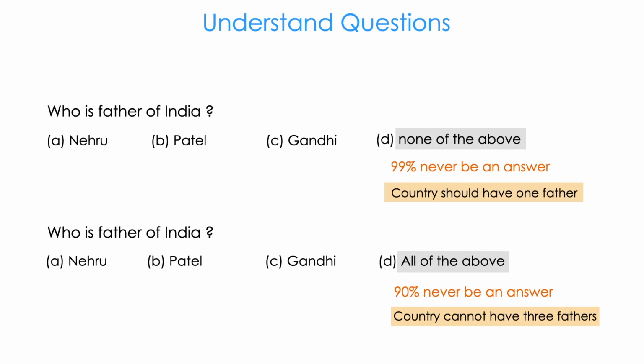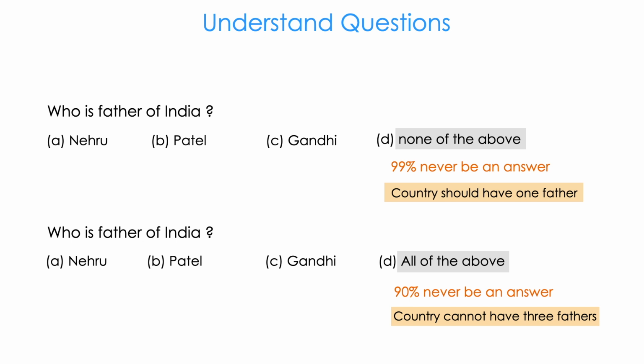First, let us understand the question. 99% of the time, none of the above will not be the answer. Here you see why. Suppose the question is, who is the father of India? You pretend like you don't know the answer. None of the above cannot be the answer. Why? Because a country should have a father, right? The same thing applies to all of the above. All of the above, 90% of the time, cannot be the answer.